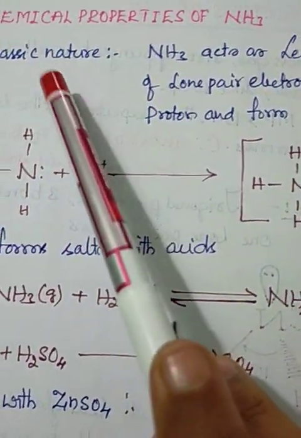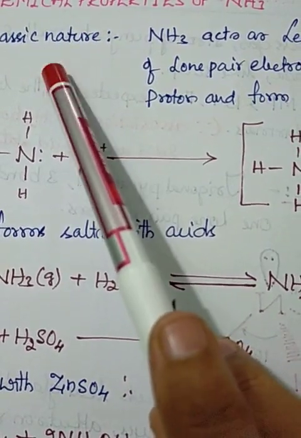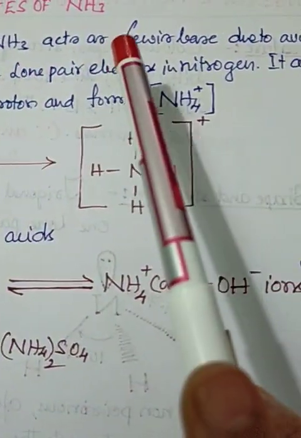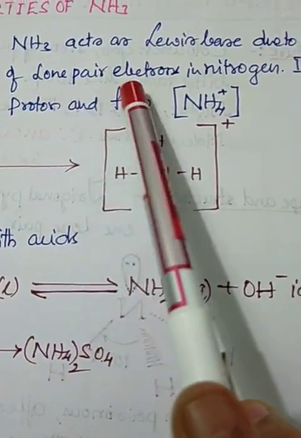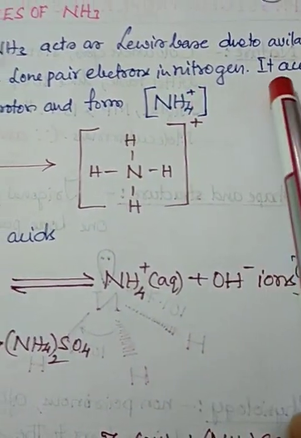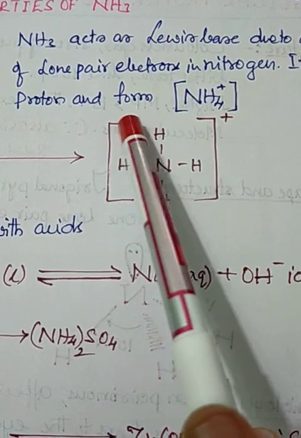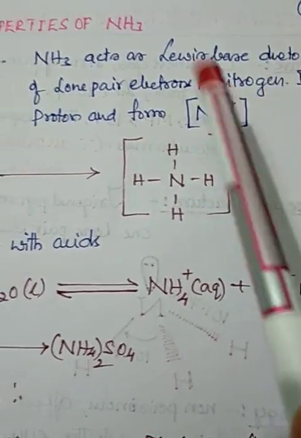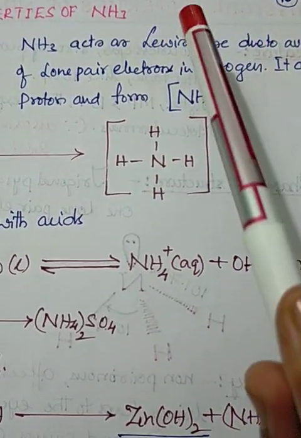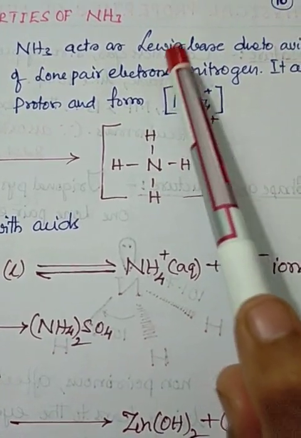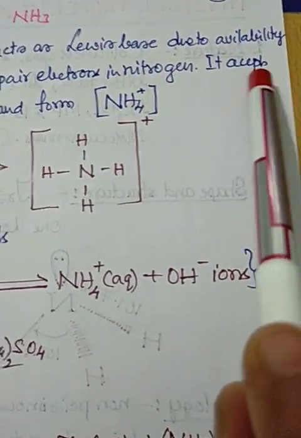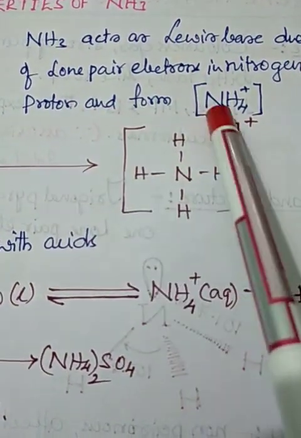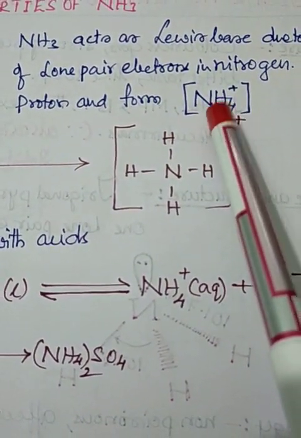The basic nature of ammonia. Ammonia acts as a Lewis base due to the availability of a lone pair of electrons on nitrogen. It accepts a proton and forms ammonium. Acceptor of proton, Lewis base. Donor of protons, Lewis acid. Here it is an acceptor of proton and forms an ammonium ion, NH4+.